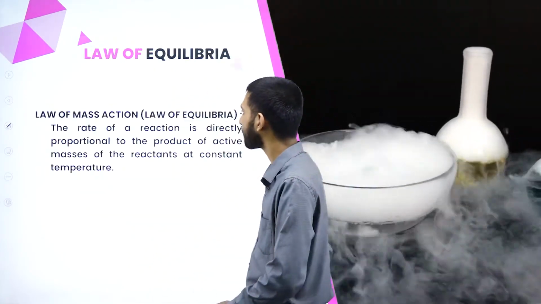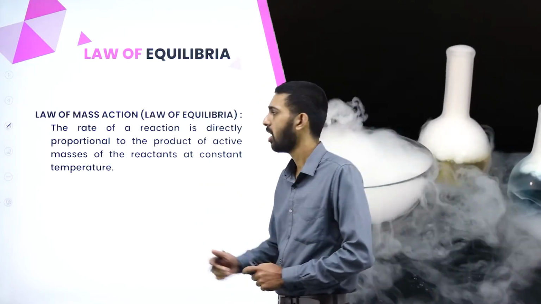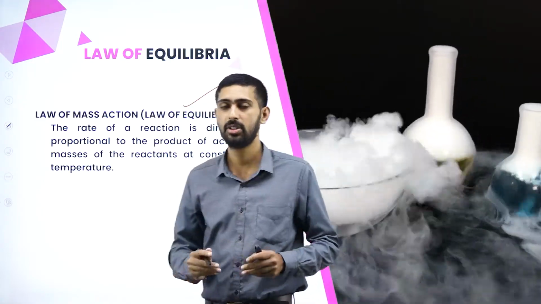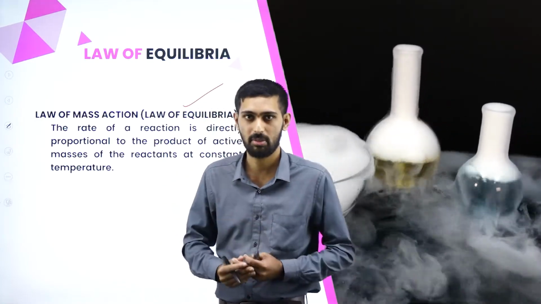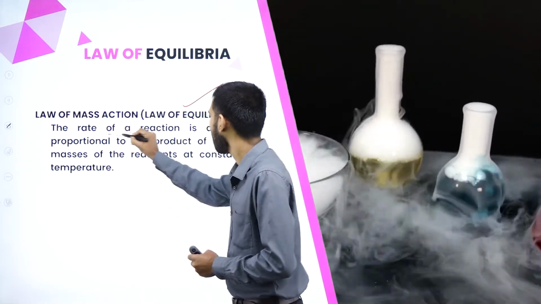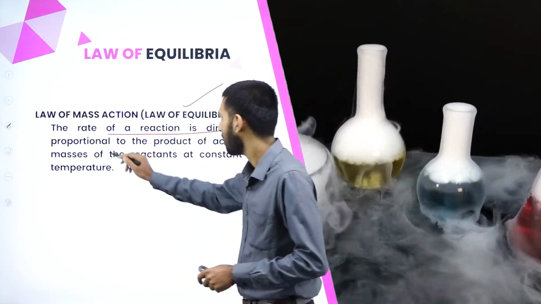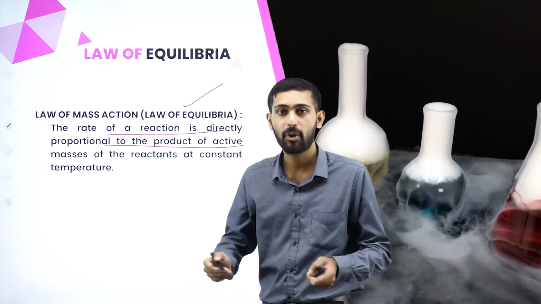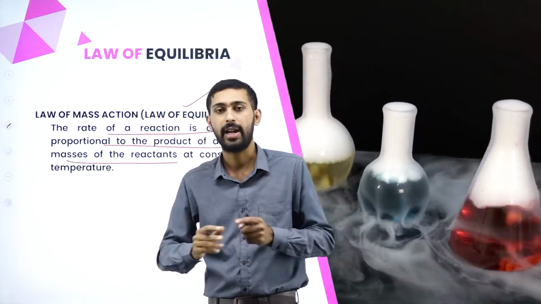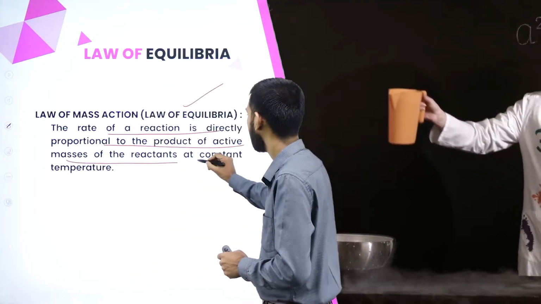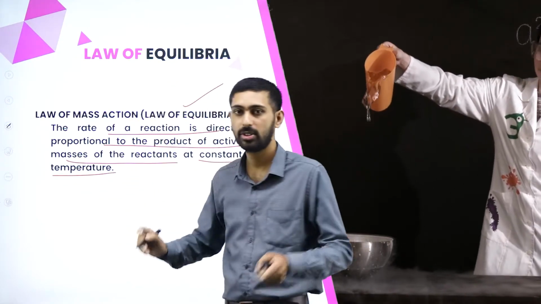Next is the law of mass action, meaning the law of equilibrium. That is very important, meaning just how equilibrium takes place. They have set a law: the rate of the reaction is directly proportional to the product of active masses of the reactants at constant temperature.